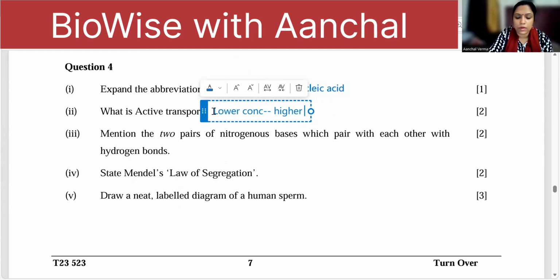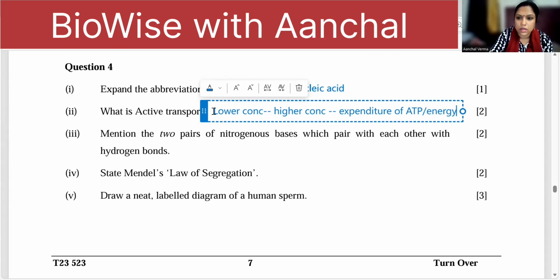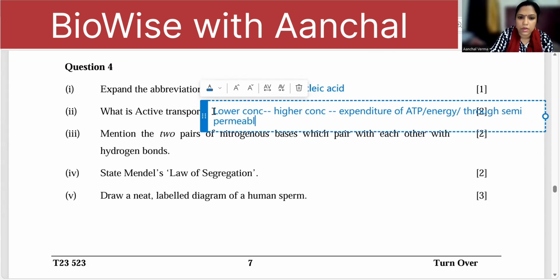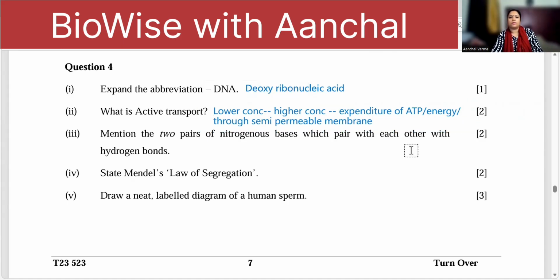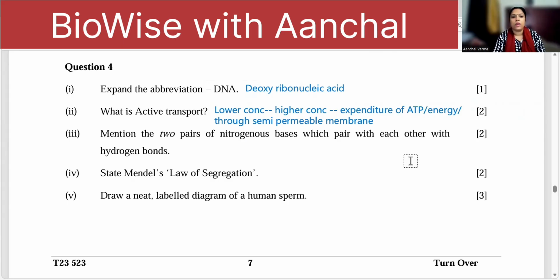This is the keyword, by expenditure of ATP or energy, and also through a semi-permeable membrane. Okay? This is your answer. 2 marks. So lower concentration, higher concentration, expenditure of energy, and semi-permeable membrane.